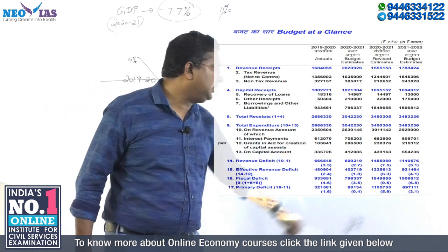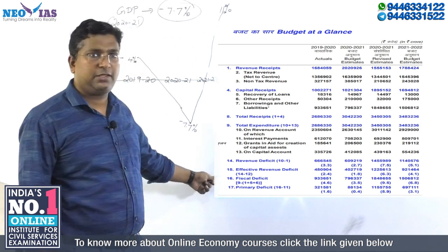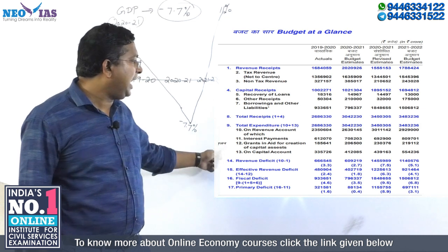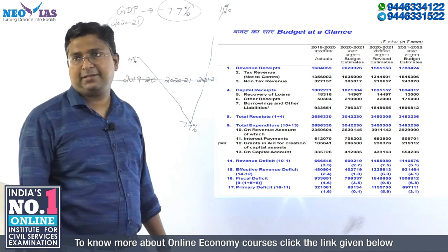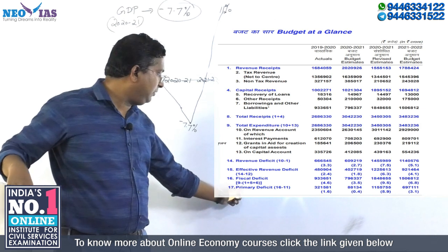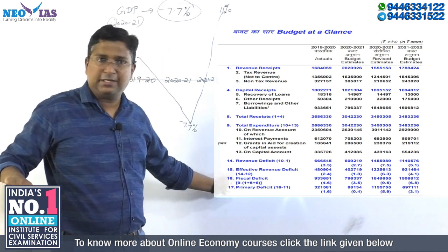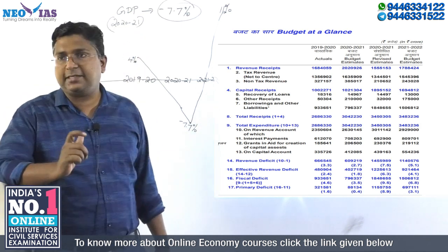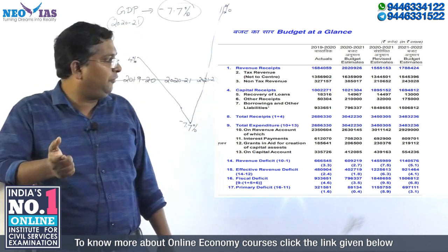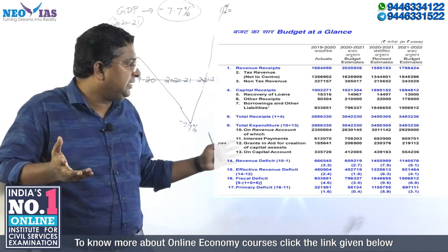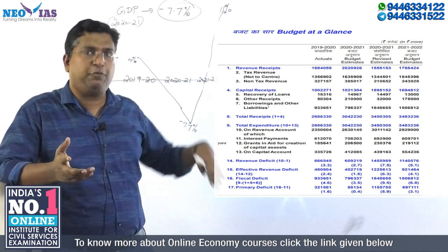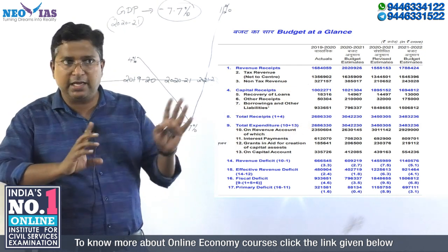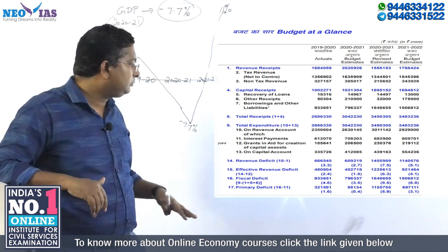Now, effective revenue deficit. What is effective revenue deficit? Revenue deficit minus grants in aid for creation of capital assets. That is 14 minus 12. 14 is the revenue deficit, minus grants in aid for creation of capital assets, and you will get the effective revenue deficit. Effective revenue deficit is 6.3%, and for the coming year it is 4.1%. Regarding the trend, I will show you that there is a separate figure.